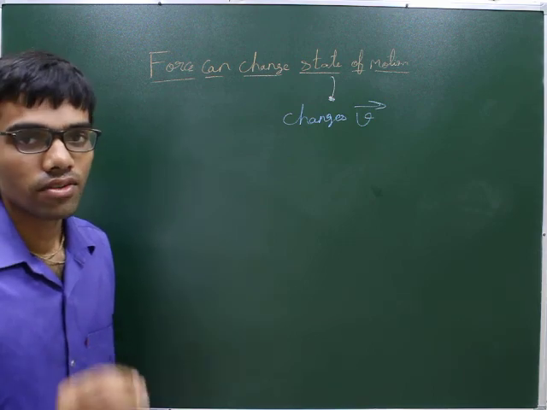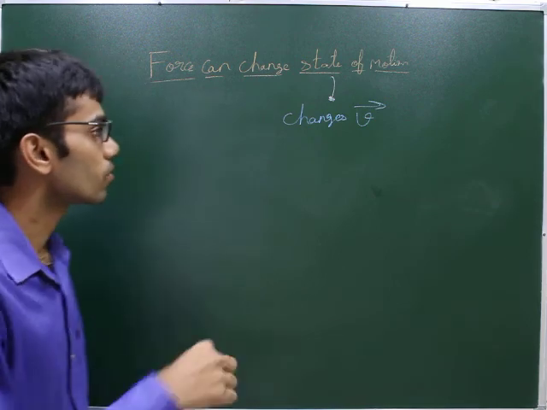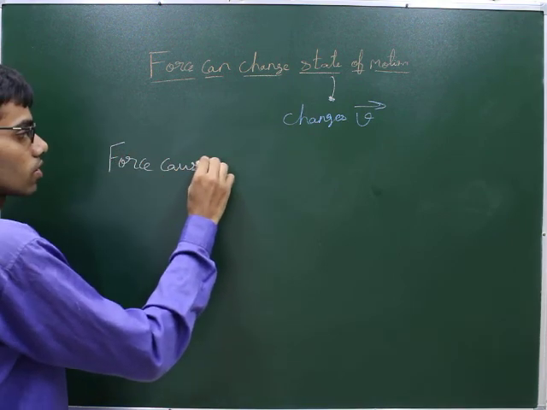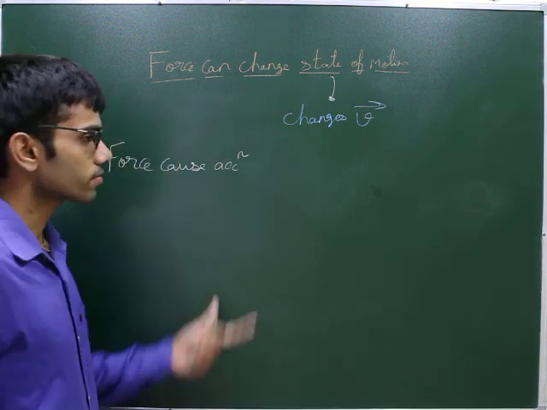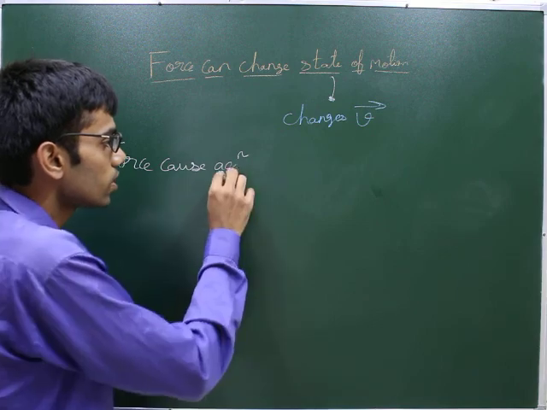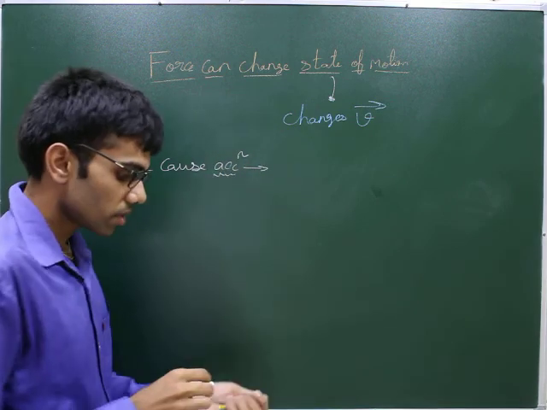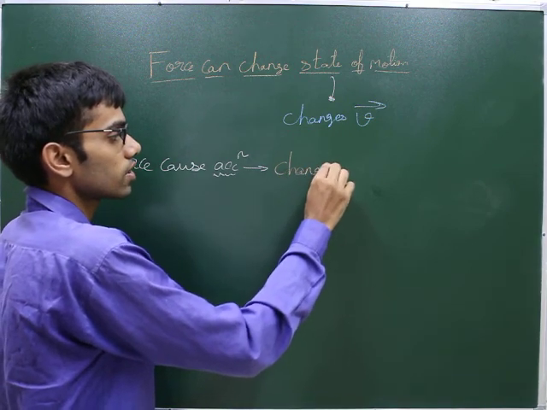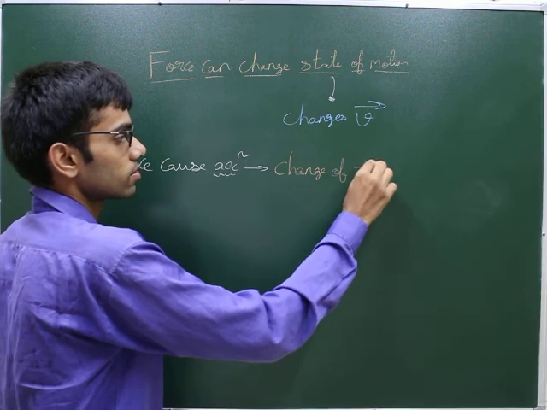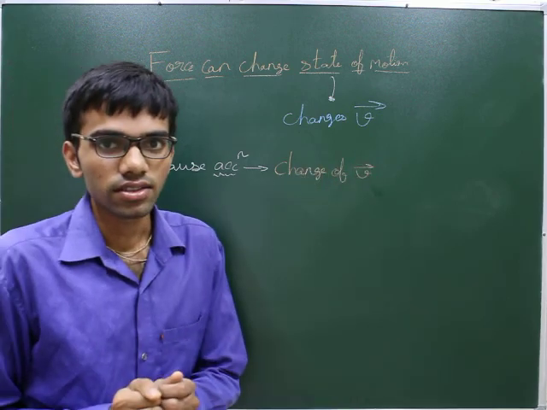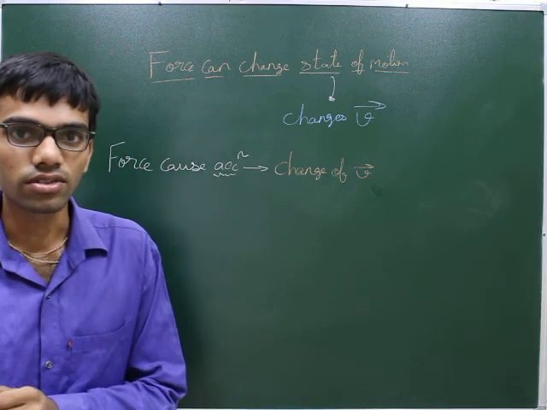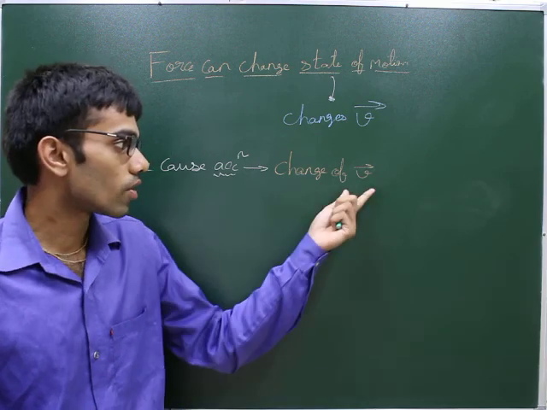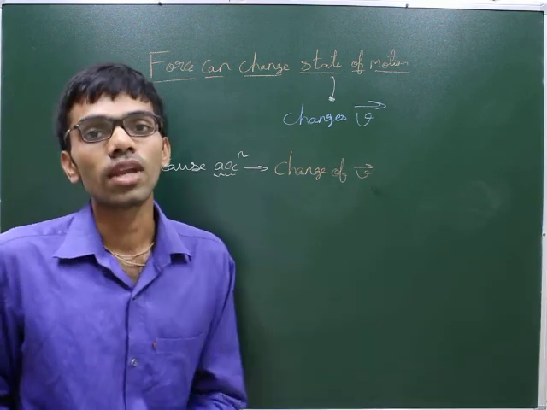Achha. So we know that whenever you apply force to a body, that force can cause acceleration. So basically what does acceleration mean? Acceleration means there is a change in the velocity vector of the body. So if the body is at rest, then it will start to move if a force is applied. And if the body is moving, you can stop it by applying force. So whenever you want to change velocity, that time you have to apply force.